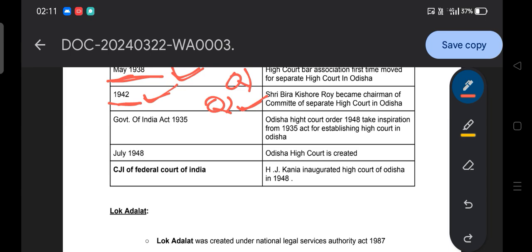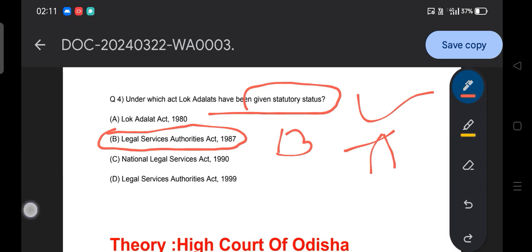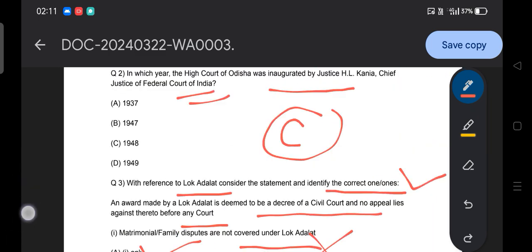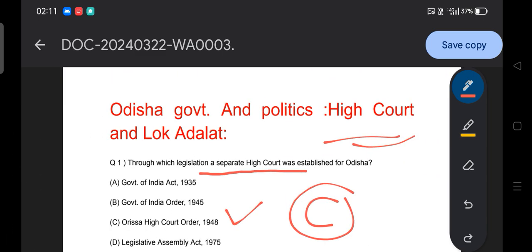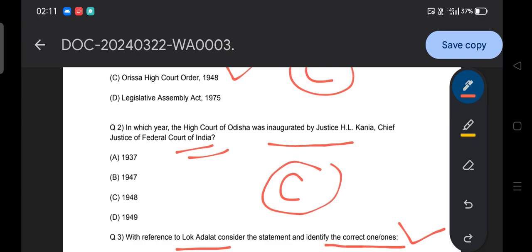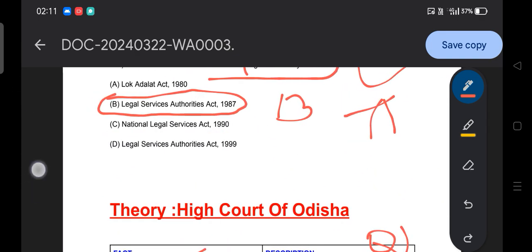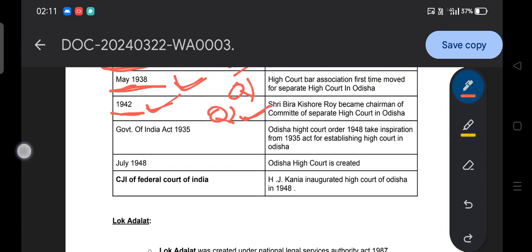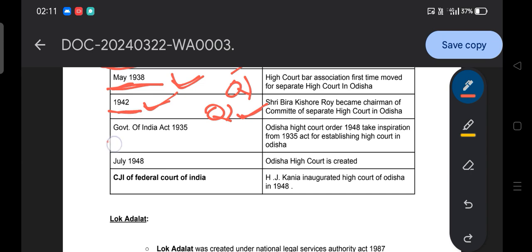Then your previous year question which we already saw: through which legislation was a separate High Court established for Odisha? The Odisha High Court Order 1948. That thing we are going to cover here. For example, here you can say the Government of India Act 1935; the Odisha High Court Order 1948 took inspiration from the 1935 Government of India Act.